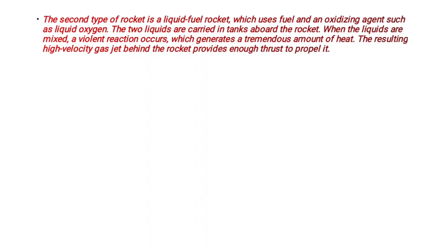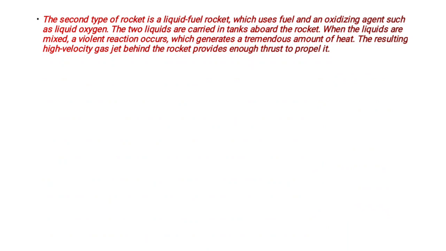The second type of rocket is the liquid fuel rocket, which uses fuel and an oxidizing agent such as liquid oxygen. The two liquids are carried in tanks aboard the rocket. When the liquids are mixed, a violent reaction occurs which generates a tremendous amount of heat. The resulting high velocity gas jet behind the rocket provides enough thrust to propel it.